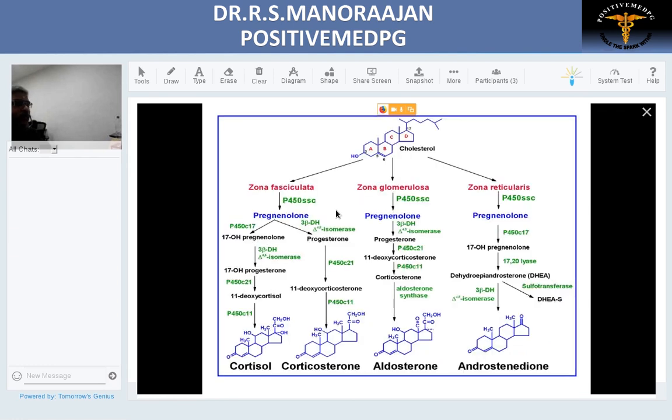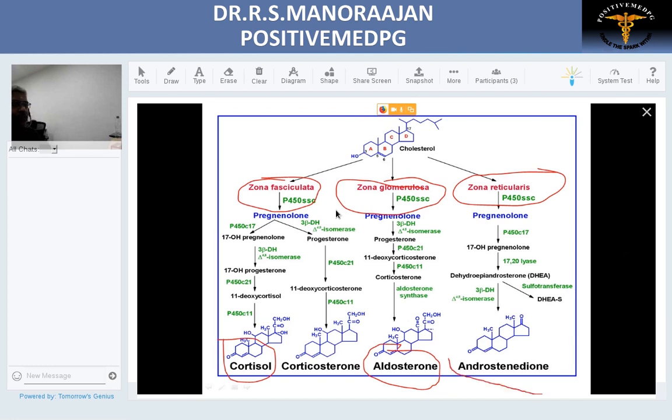So to know that, we should know exactly what is the pathophysiology of the hormone production from the adrenal gland. We know there are three layers: glomerulosa, fasciculata, and reticularis. Glomerulosa secretes the most important hormone, aldosterone. Fasciculata secretes the next hormone, cortisol, which is a glucocorticoid. Zona reticularis secretes androgen, which is a sex steroid. So three hormones, but there are four important enzymes which take part in this pathway, and once they are deficient, this leads to CAH.